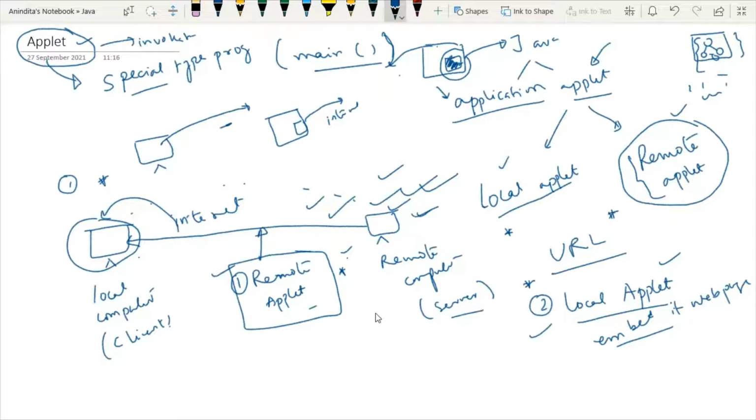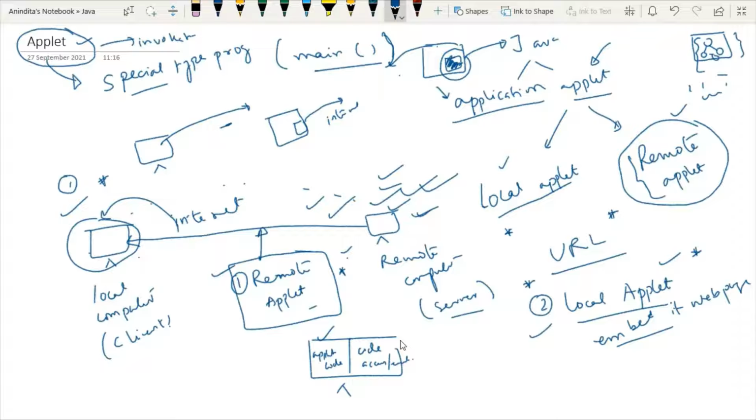Now we will learn this concept. So try to understand now how I could design this concept. See, from here we know that we have two ends, server end and your client end. So what I will do in my local machine, I will create two segments. In one segment, I will write the applet code, and in another segment, I will write a code in order to access or in order to execute the applet code.